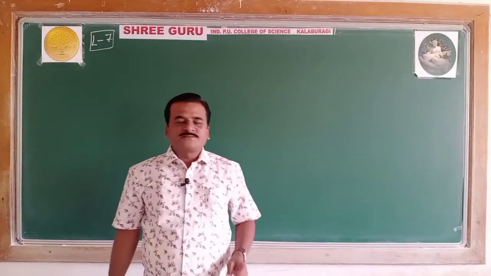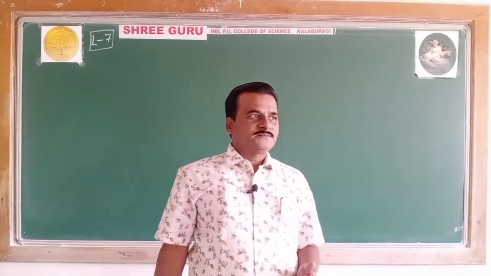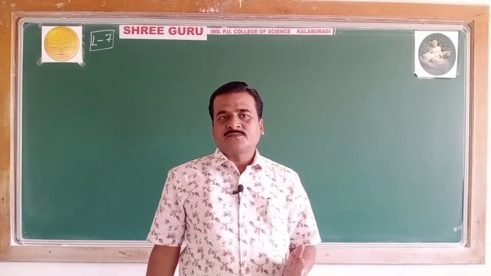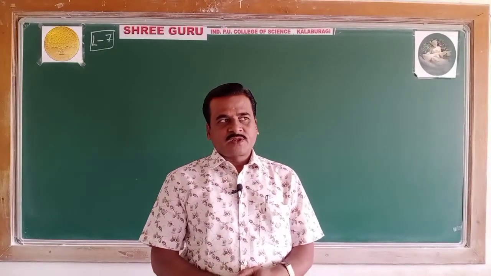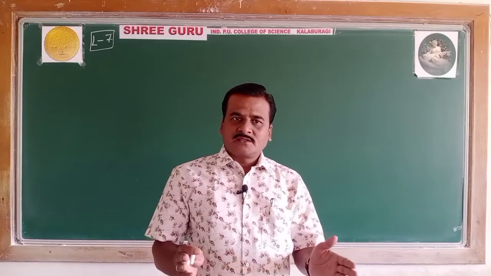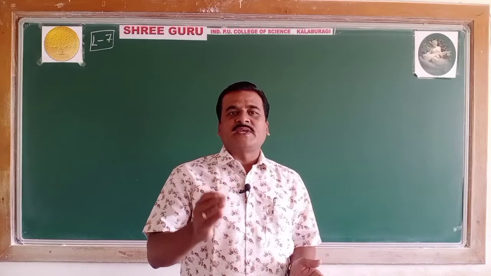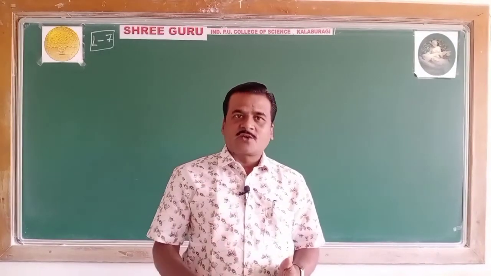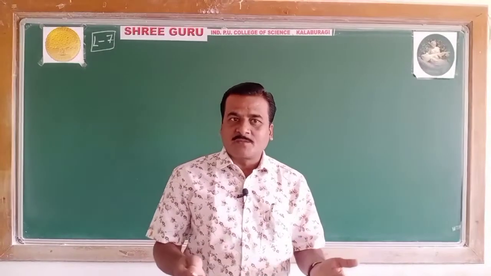Well students, from the last videos, till nomenclature of coordination compounds part has been covered, and with enough examples we have practiced the writing of IUPAC names of cationic complexes, anionic complexes, neutral complexes, even double complexes.